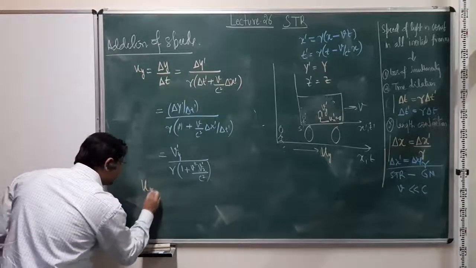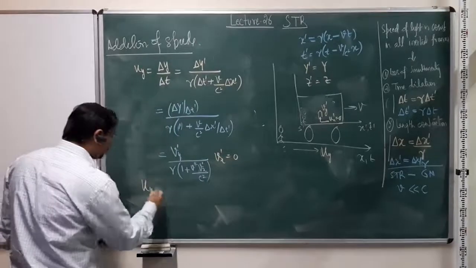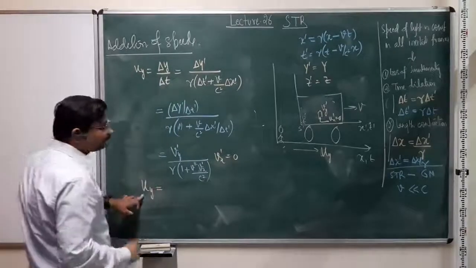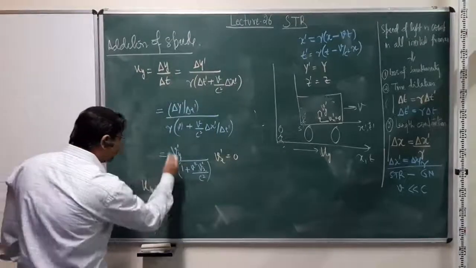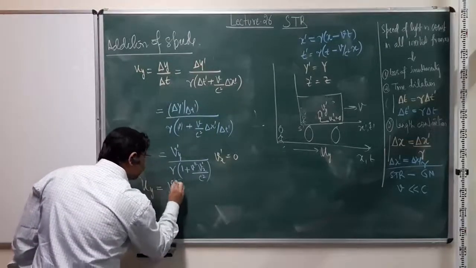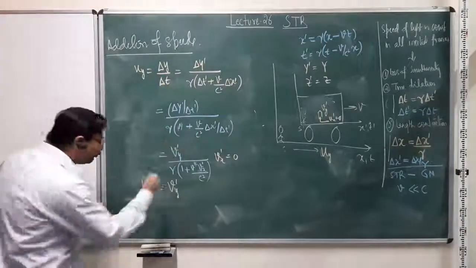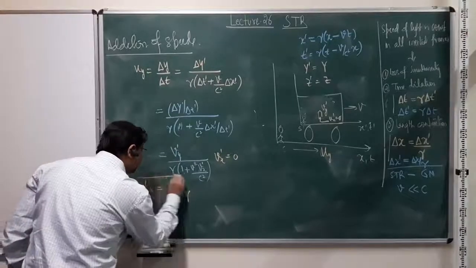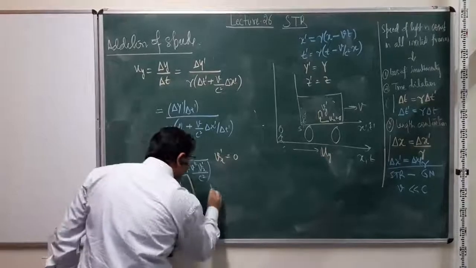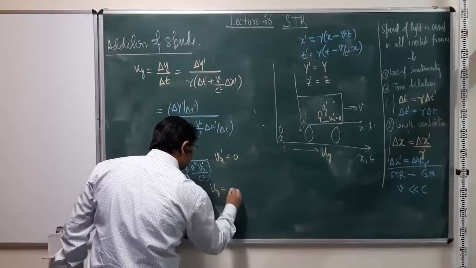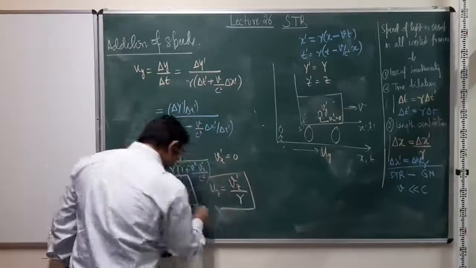So in that case, uy, the vertical speed as measured by the observer in the frame S, is not the same as what the observer in the moving frame measures, but this will be diminished by this factor gamma, right? And the same thing will hold for uz, which will be simply vz prime over gamma, right?